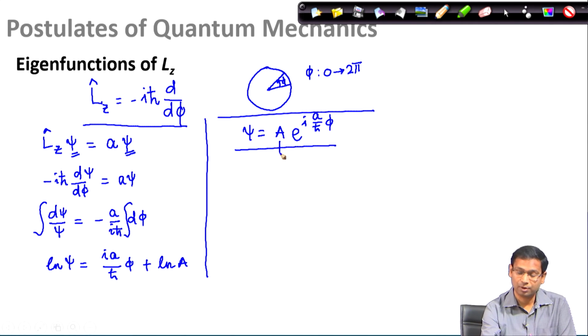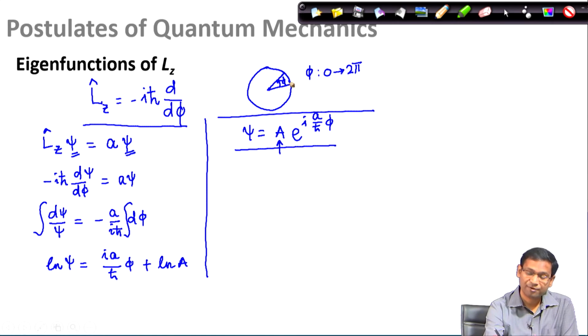Again, we need not worry about the constant, because we can always normalize this function and get its value. What I have is, in the exponent, i a divided by h bar into phi. But here, the wave function depends on the angular coordinate phi.